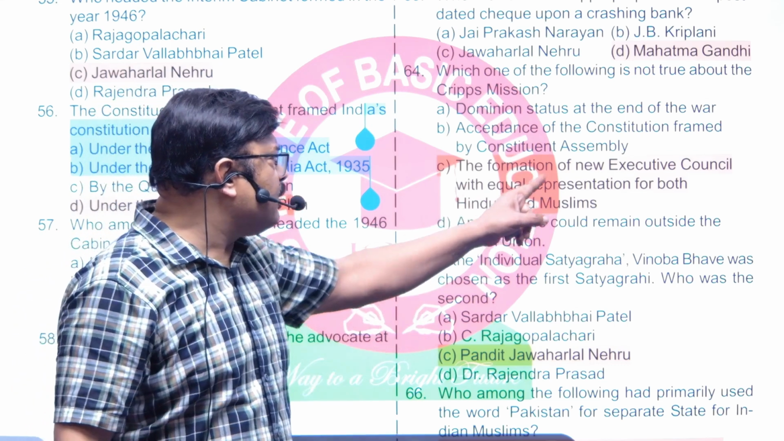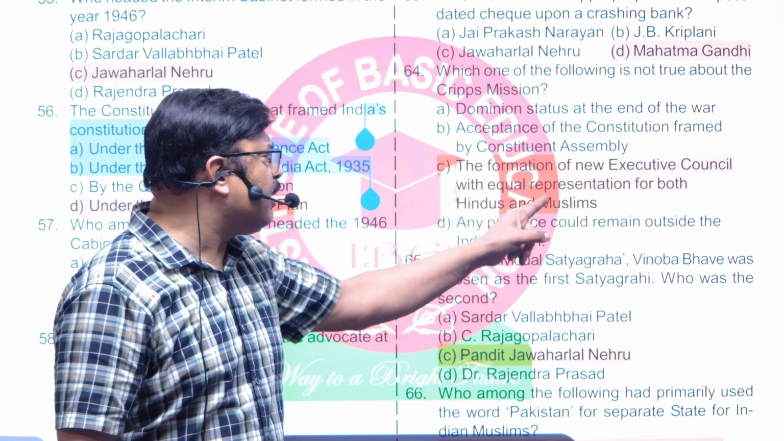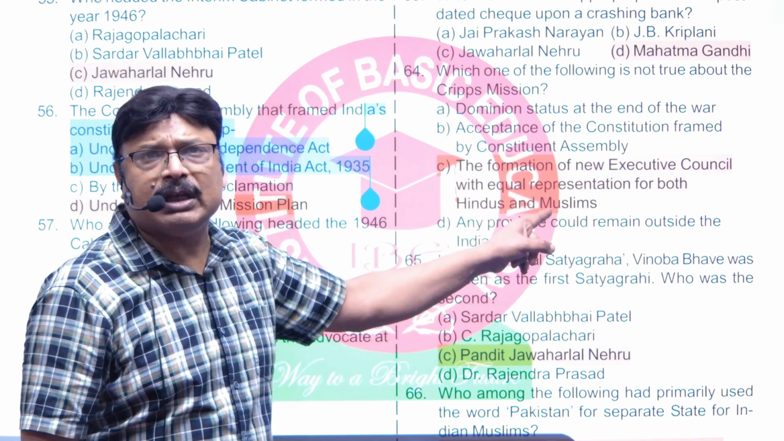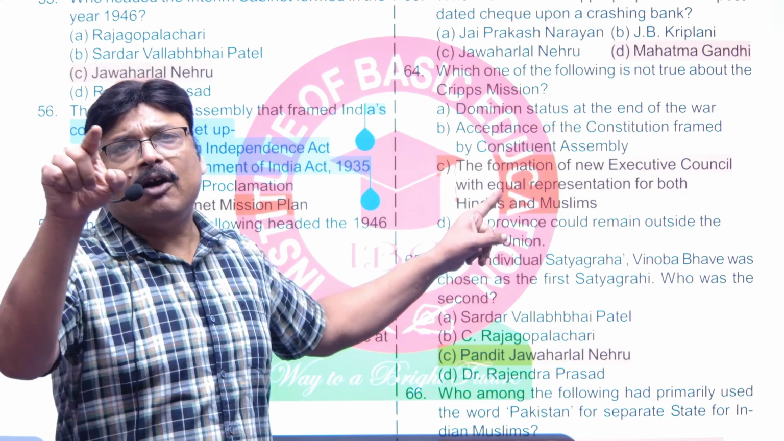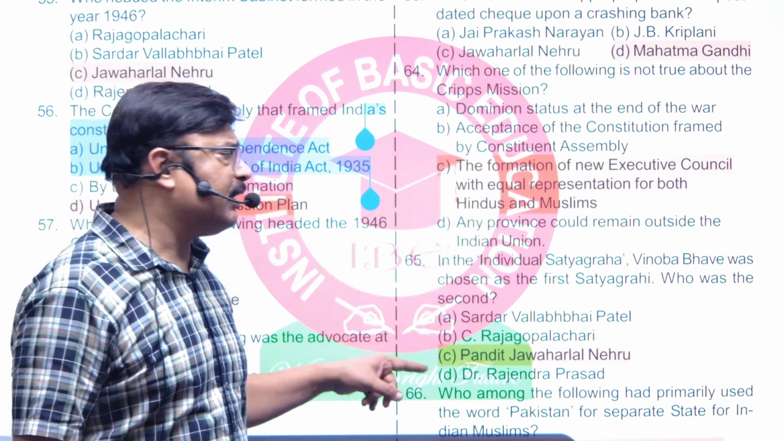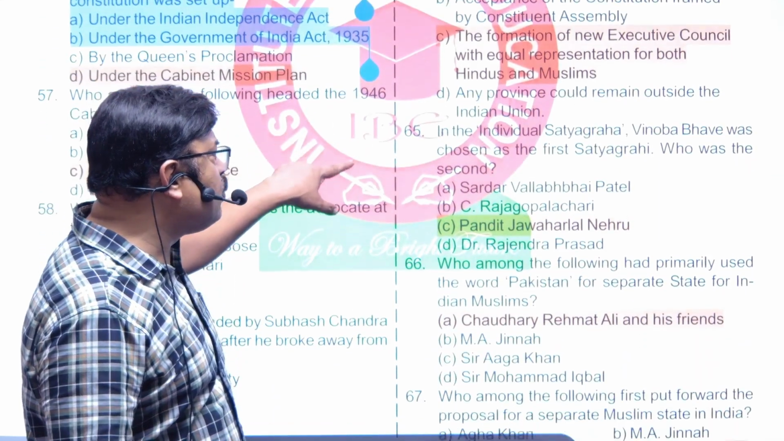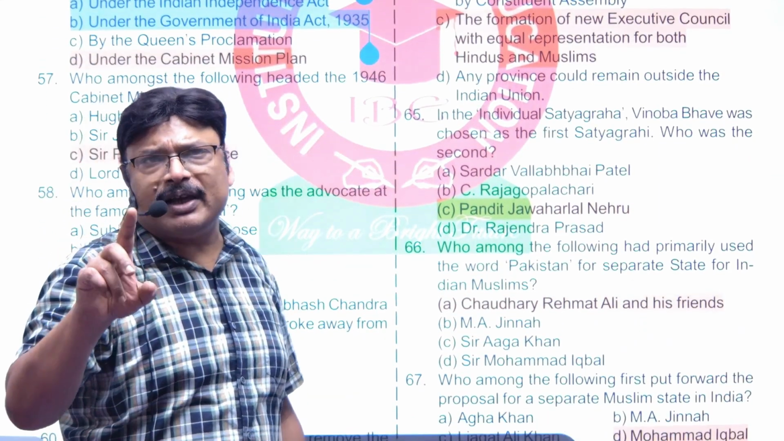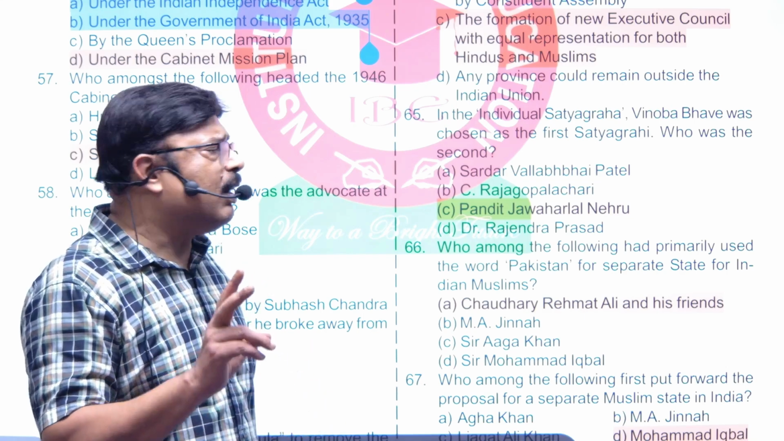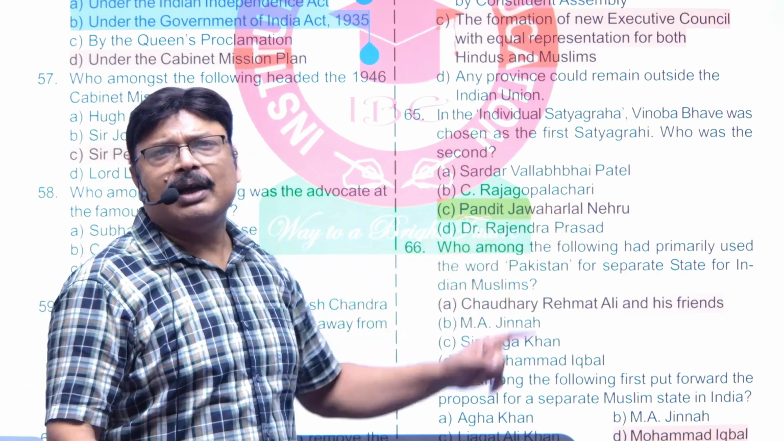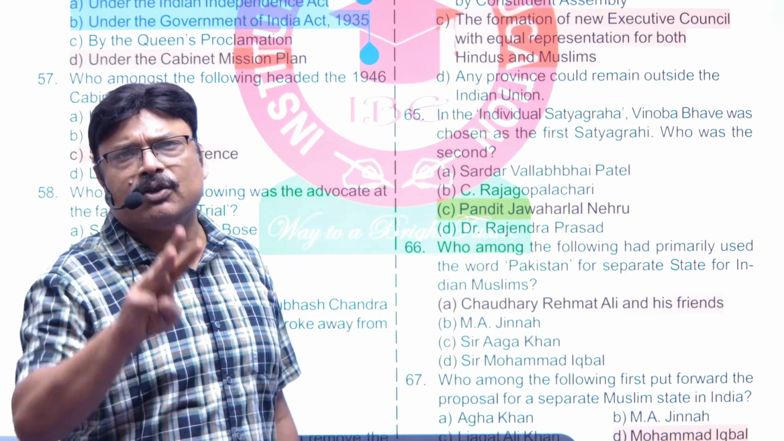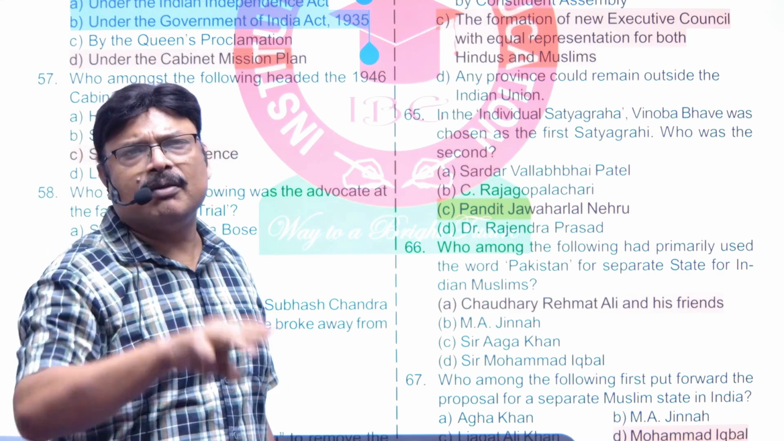Now, the formation of new executive council with equal representation of both Hindus and Muslims. This was in the Wavell plan of 1945, not in the Cripps mission. Now, 65, the individual Satyagraha, Vinoba Bhave was the first, Jawaharlal Nehru was the second one to do that, and the third one was Brahmadatt. So these three individual Satyagrahi were there.